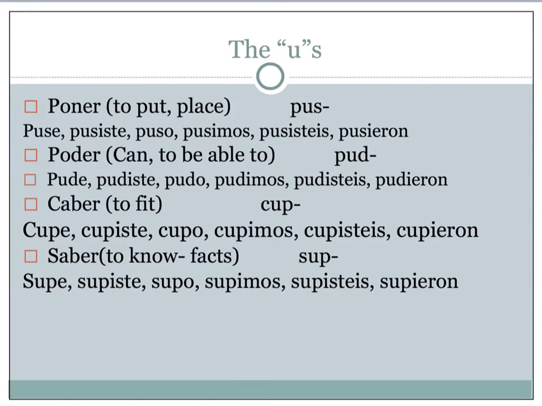The next group has U's in them. So we have poner, our ever-famous puse, pusiste, puso, pusimos, pusisteis, and pusieron. For poder, it's pud-. Pude, pudiste, pudo, pudimos, pudisteis, and pudieron. Caber is cup-. Cupe, cupiste, cupo, cupimos, cupisteis, and cupieron. And then saber, sup-. Supe, supiste, supo, supimos, supisteis, and supieron. Please fill those into your chart. Be sure to watch your spelling and to make sure that you get all the forms in there correctly.